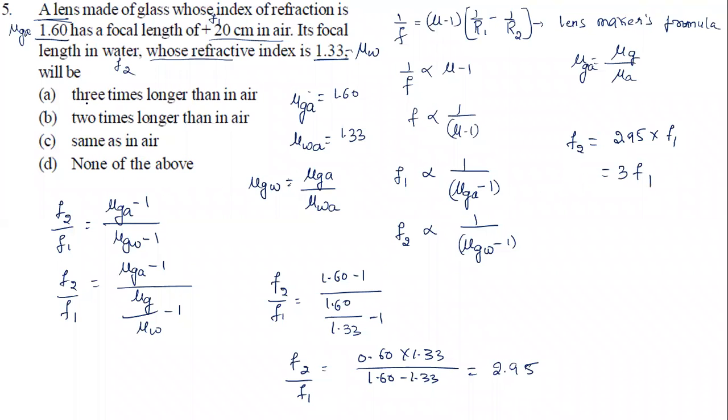Look at the options. 3 times longer than in air? Of course, yes, because we got 3 times F1. So 2 times is not right. So we got the answer, it is 3 times. Here one thing you need to keep in mind. Key idea: if you insert a material in any other medium, you should take the refractive index of that material with respect to the medium in which you are going to insert it. Usually we take it with air medium only. So is this question clear to all of you now? Can we move on to the next question?